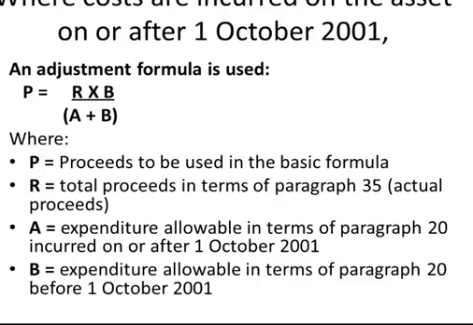R is the total proceeds in terms of paragraph 35. A is the expenditure allowable in terms of paragraph 20 incurred on or after the 1st of October 2001. And B is any expenditure that was incurred before the 1st of October 2001.